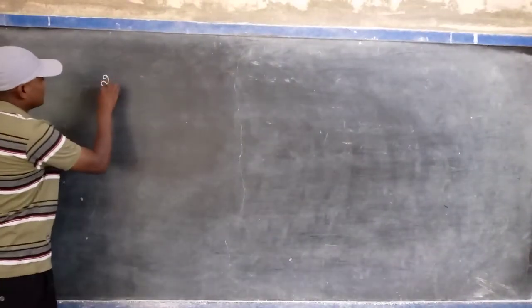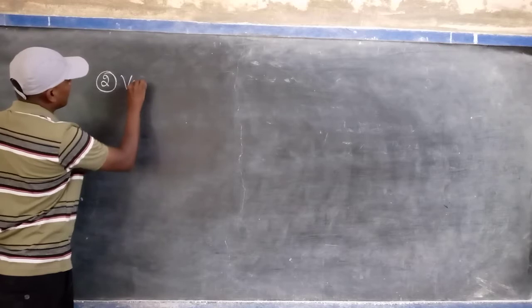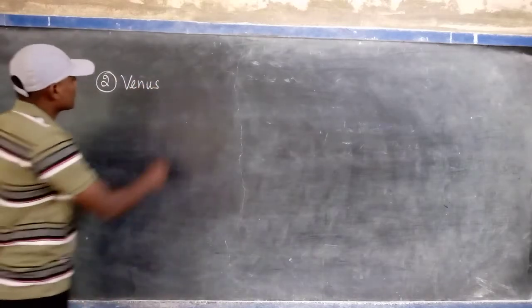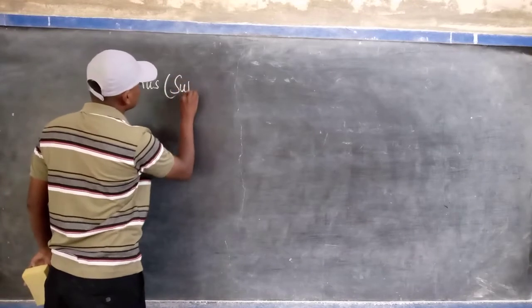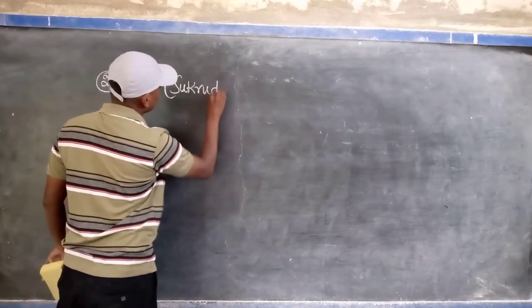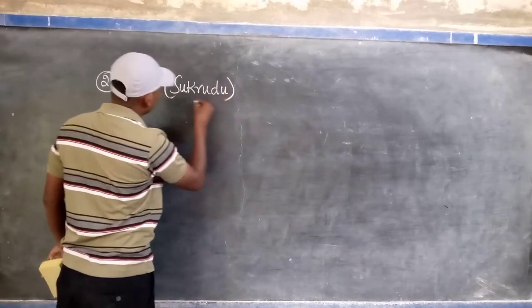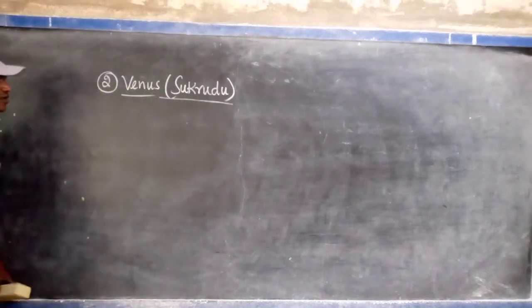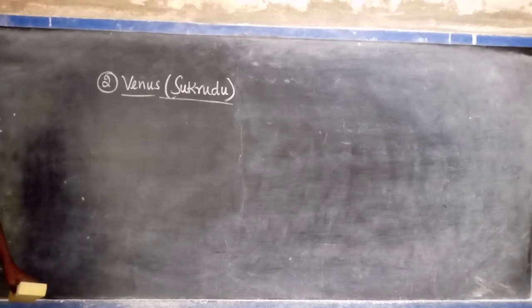Next, the second one is, we know, Venus. In our mother tongue we call Venus Shukrudu.